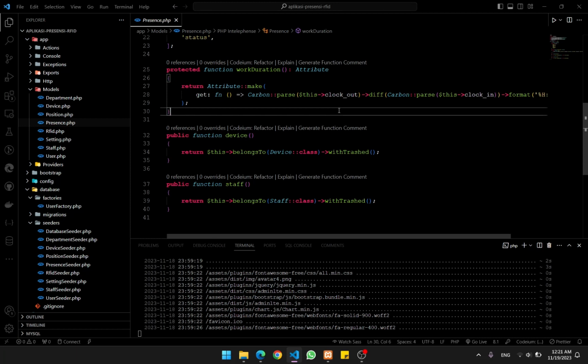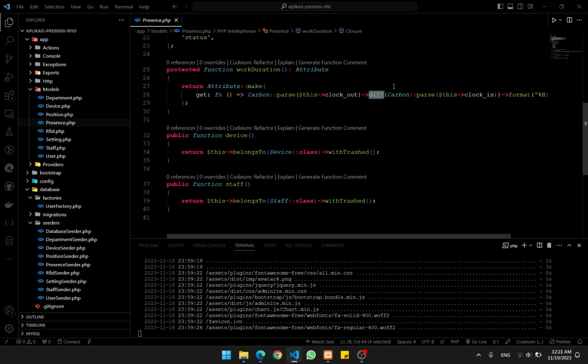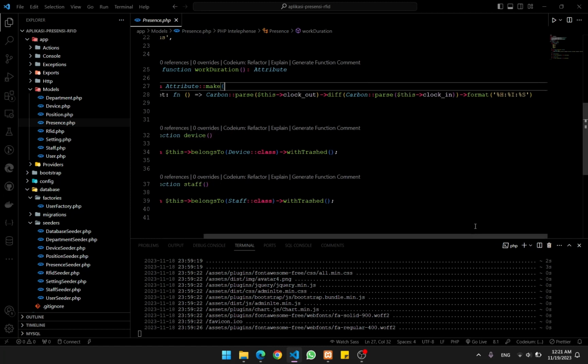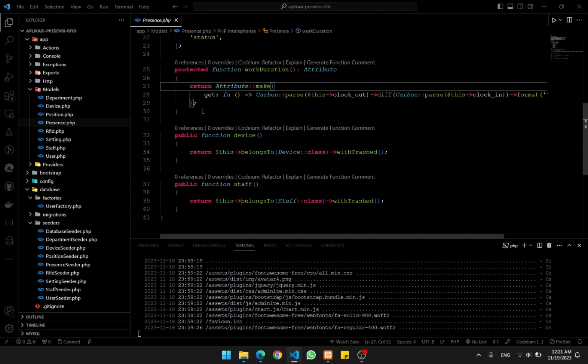Basically, we just use the difference of clock in from clock out. When they clock out, we can subtract, but in time. So how many hours, minutes, and seconds they worked for.